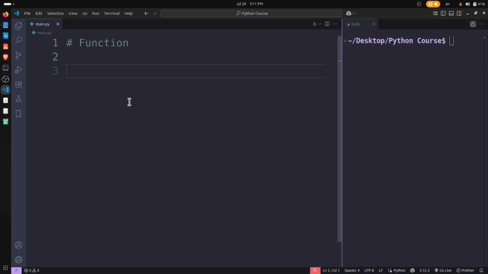Some functions are ready-made, and we can just use them with some commands. But we can also create a function ourselves. So that's the real power.